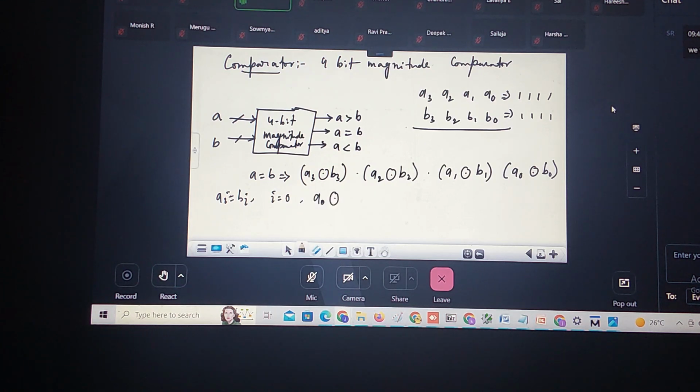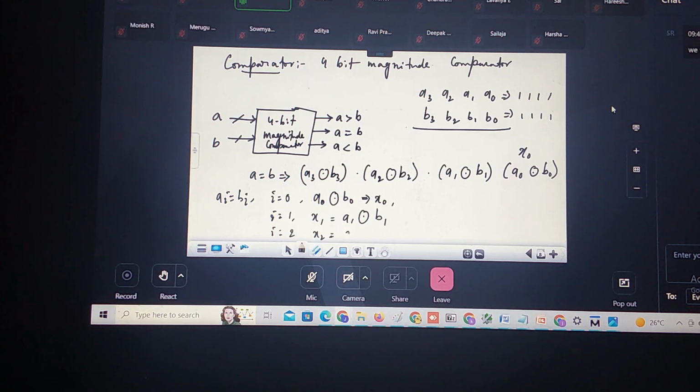A0 XOR B0 is nothing but x0. Similarly, if i is equal to 1, this is nothing but x1, which is A1 XOR B1. Again, i is equal to 2 means x2 is nothing but A2 XOR B2.